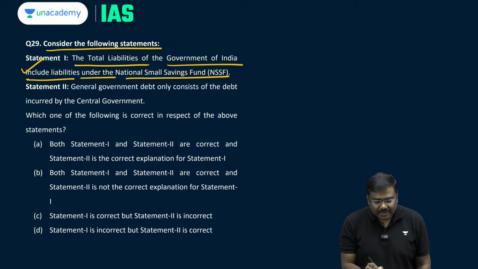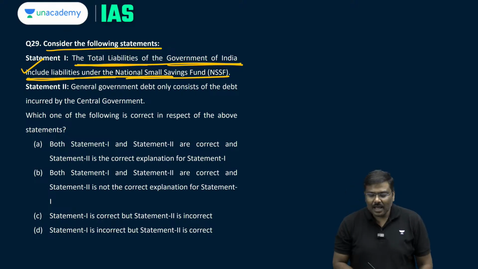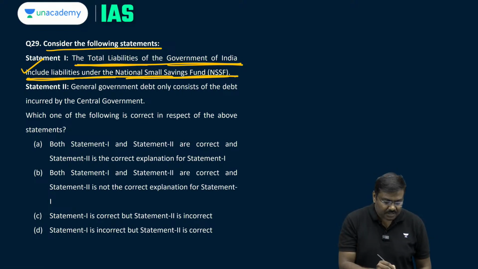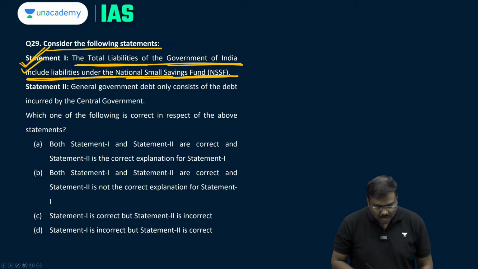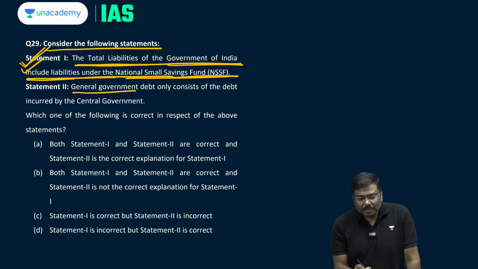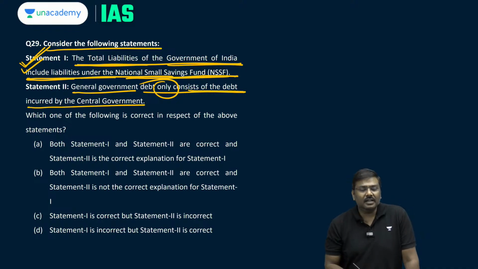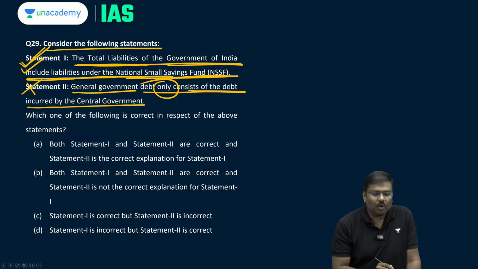So, come to statement 1 here. The total liabilities of the Government of India includes liabilities under the small savings funds. Statement 1 is correct. The general government debt only consists, underline the term only, of debt incurred by the central government. No, statement 2 is wrong.